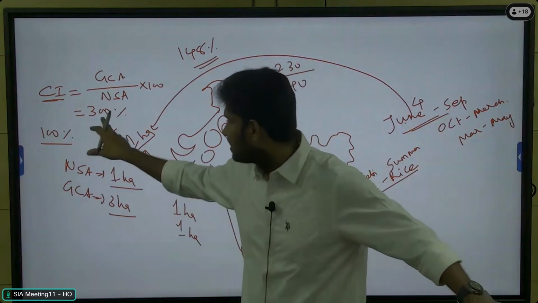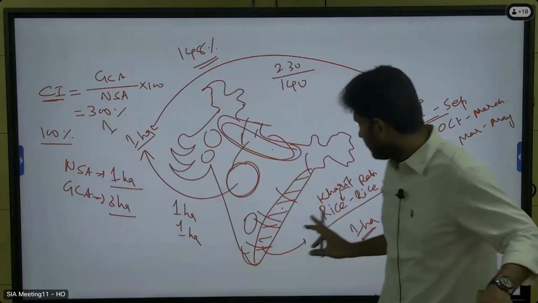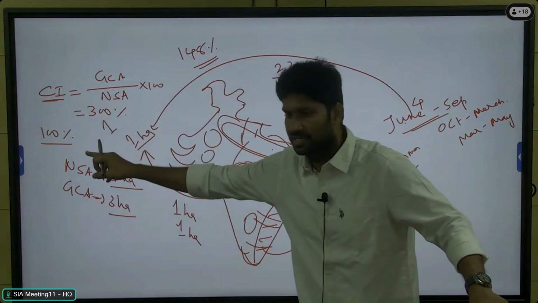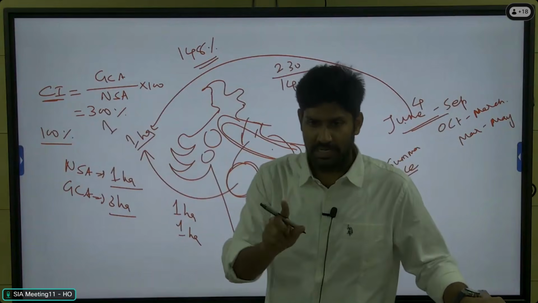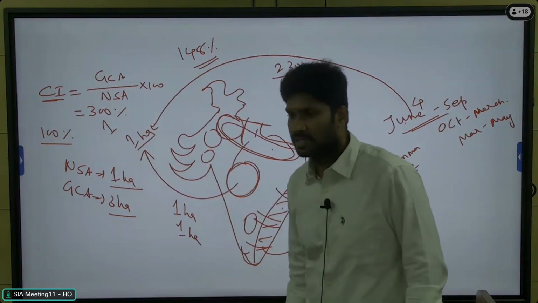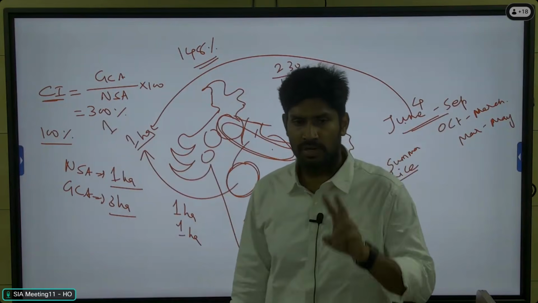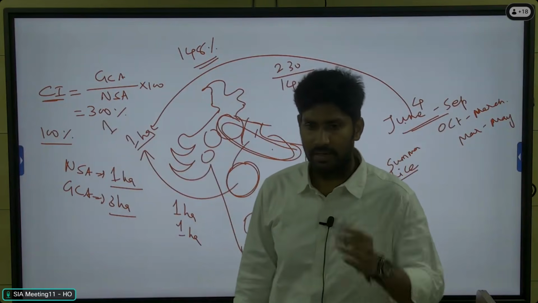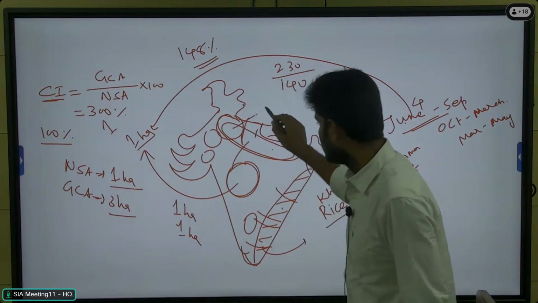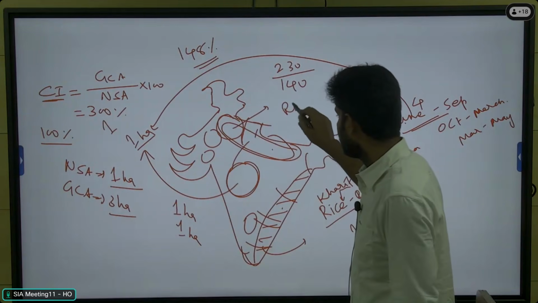Okay, what is the meaning of 300%? The land is utilized 3 times. What is the meaning of 100%? The land is utilized only 1 time. Okay, and we can also take another example here. In the Punjab region, in many areas, the farmers go for 2 crops minimum. Third crop is not guaranteed, but they go for 2 crops minimum. The most famous cropping pattern in this region is rice, wheat.